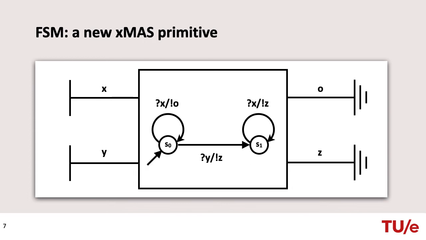Along every transition, the FSM reads a datum from exactly one input channel, which is indicated using a question mark, and writes a datum to exactly one output channel, which is indicated using an exclamation mark. A transition can only be taken if the input channel is ready to provide the datum specified by the transition and the output channel is ready to accept the datum output by the transition.